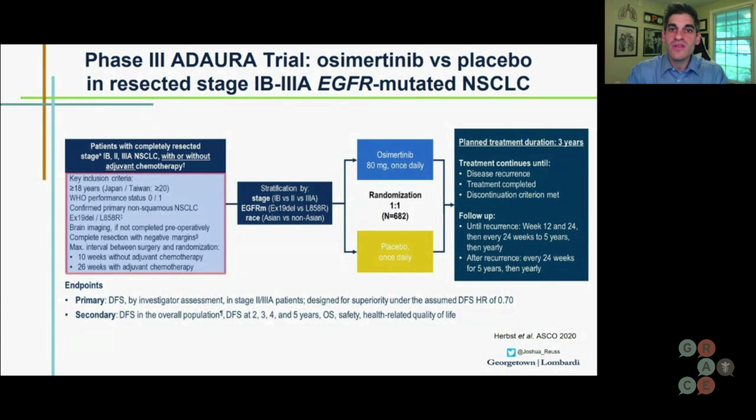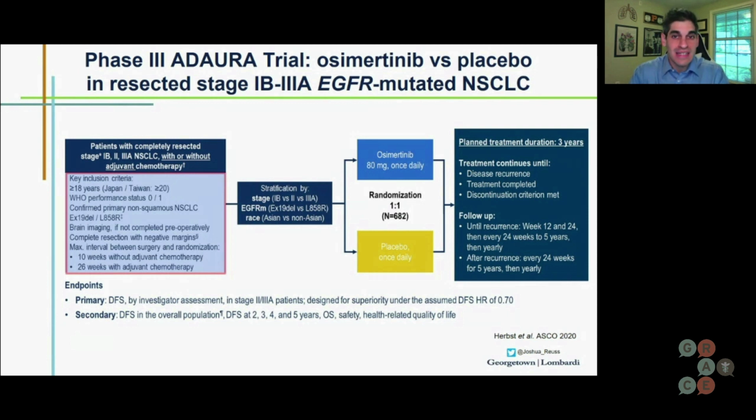So, on the left are the inclusion criteria. So, this study included patients with, again, resected stage 1B to 3A non small cell lung cancer. And this utilized a slightly older staging system. So, roughly translated, this correlates mostly with stage 2 and 3A patients with today's staging, though it did include some stage 1. These patients had to have an activating EGFR mutation.